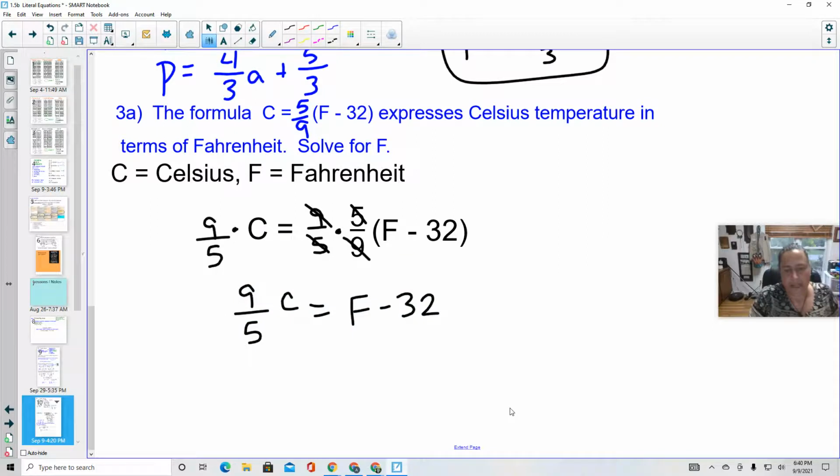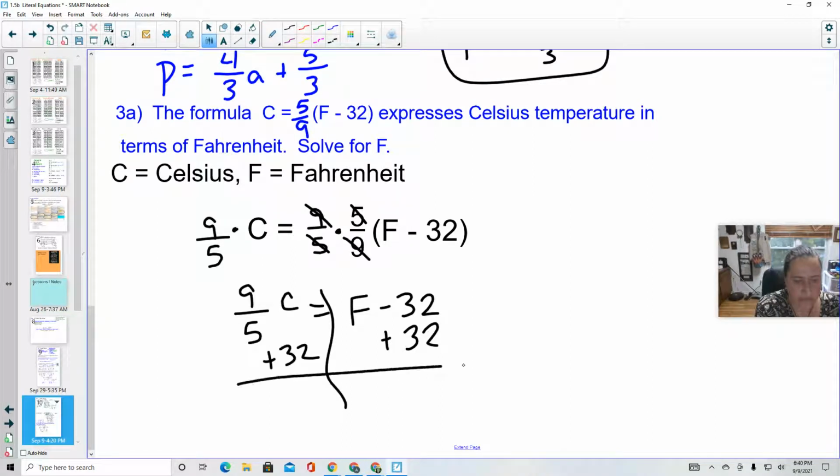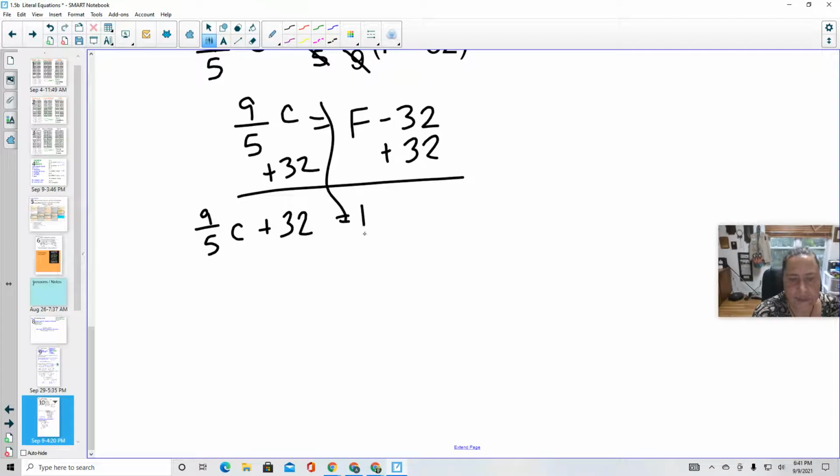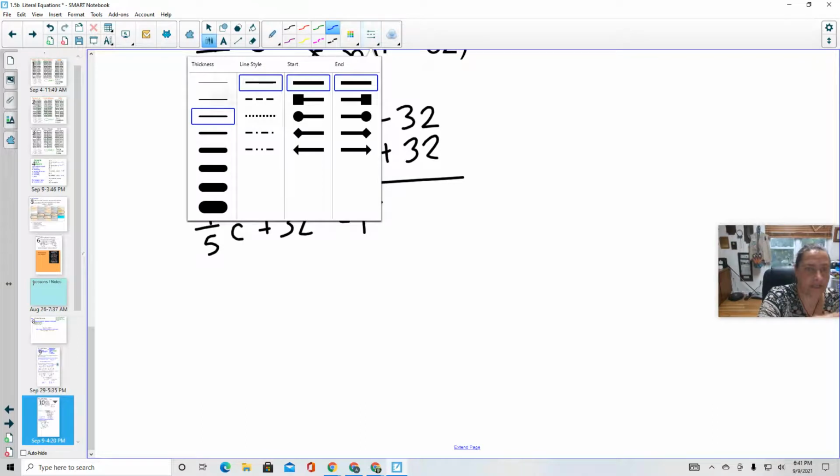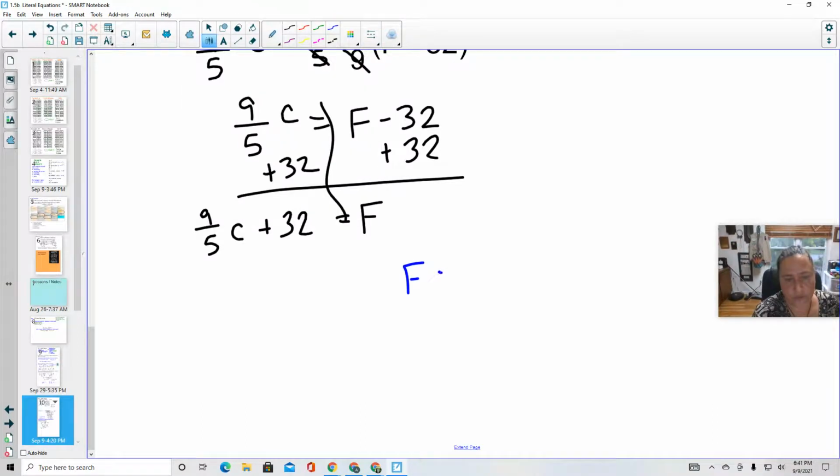Okay, so now I need to solve for F, so I need to add 32 to both sides. Add 32 to both sides. And I end up with 9/5 C plus 32 degrees, right? Because I need to crank it up 32 degrees to make it match the freezing point of water, is equal to F. Okay, I can also rewrite this in the other direction. I certainly could say F is equal to 9/5 C plus 32. Okay, if you liked it better that way.